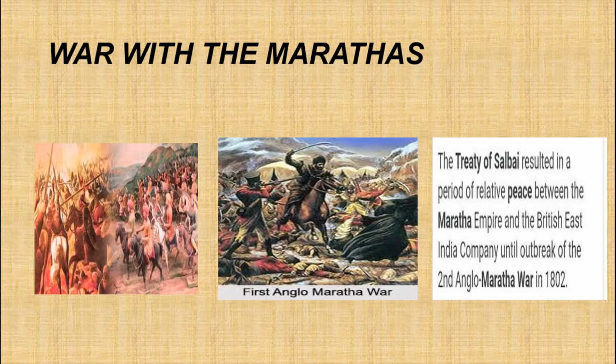Then finally, the third Anglo-Maratha war in the years 1817 to 19 crushed Maratha power completely. So what happened? The Peshwa was removed and sent away to Bithur near Kanpur with a pension. The company now had complete control over the territories south of the Vindhyas. So, after the three Maratha wars, the company had complete control over the territories south of the Vindhyas. Okay.